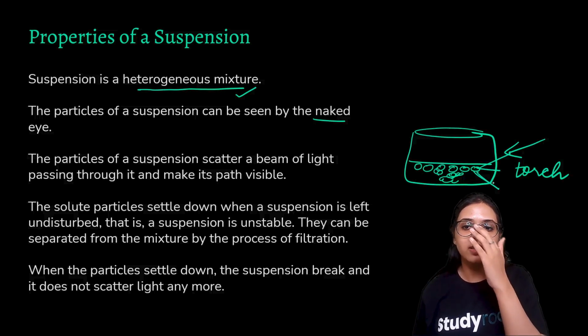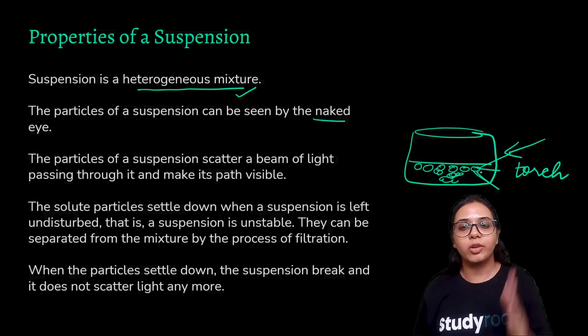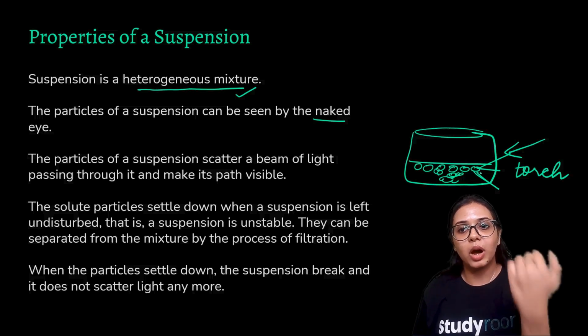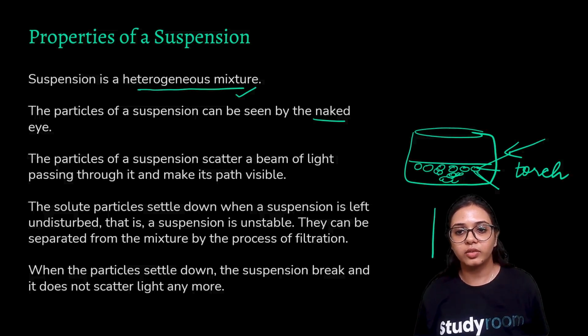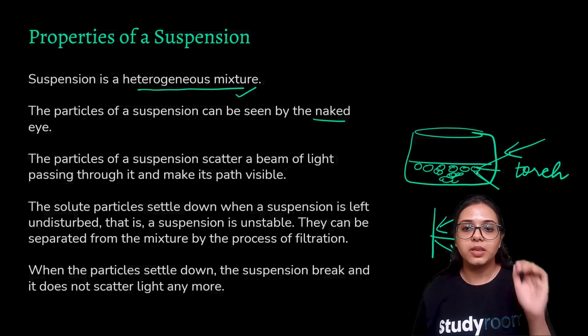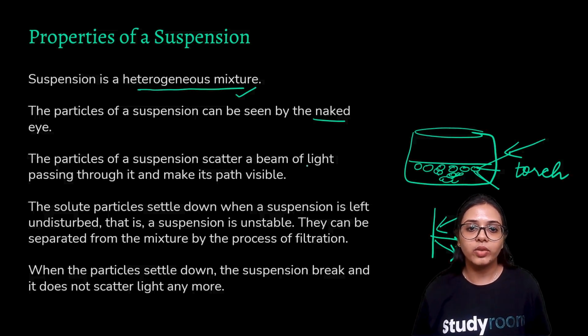And why? Because previously we had the sugar solution or the salt solution that formed a homogeneous mixture, so there were no particles to scatter the light, right? The light should bounce off a surface, right? So if this is a surface and light is striking here, it should scatter around, it should bounce off the surface. So in the absence of the solute particles, light was just passing through. But since we have particles suspended in the solvent here, when a beam of light passes through it, it makes its path visible. The particles suspended in the solvent scatter the light.